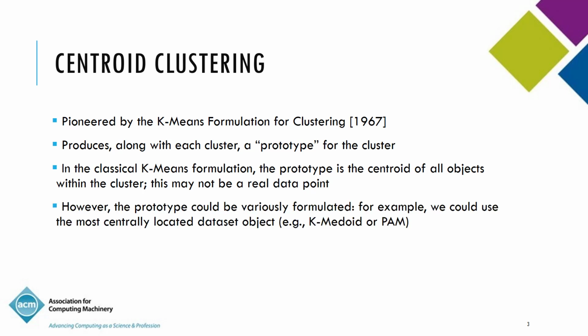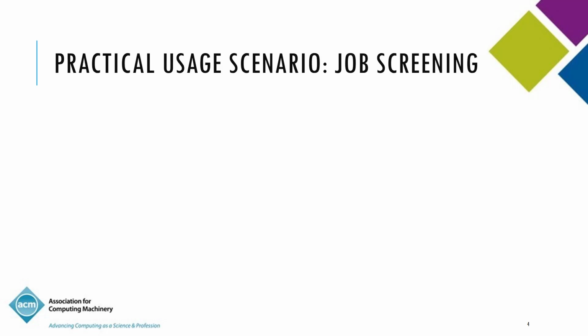In cases where you need an actual data point in order to make sense of the prototype, you could use other variants within the K-means family, such as K-medoid or partitioning around medoids.